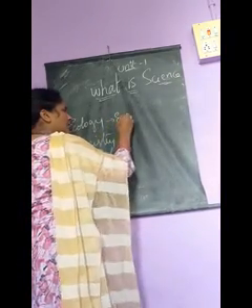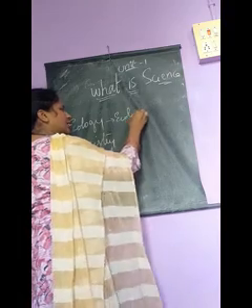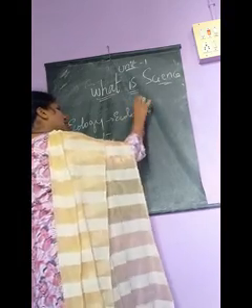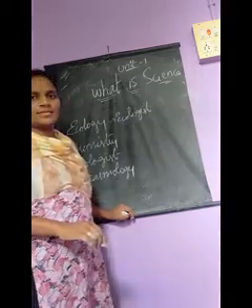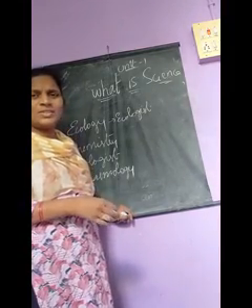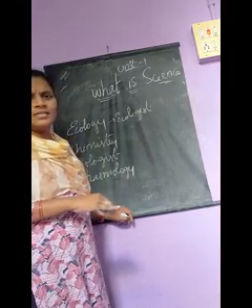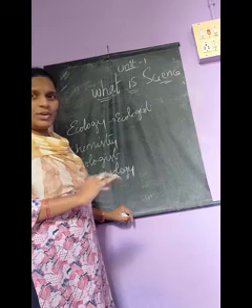Ecologist. Who is called an ecologist? A scientist who is doing research about ecology. Ecology means our surroundings. That is called ecology.